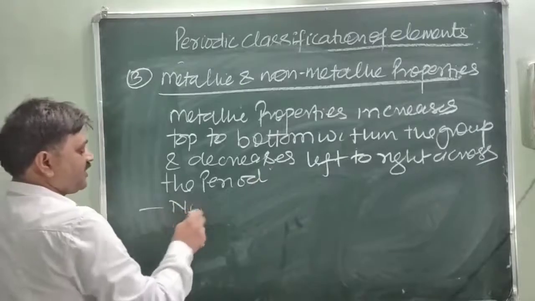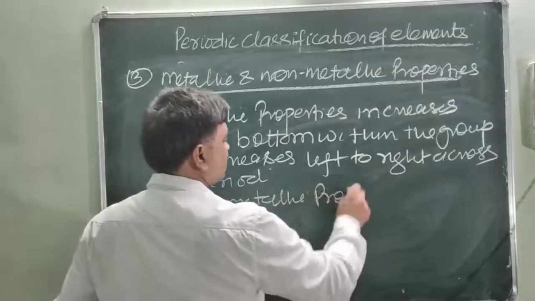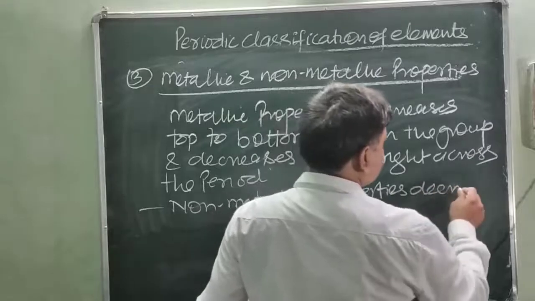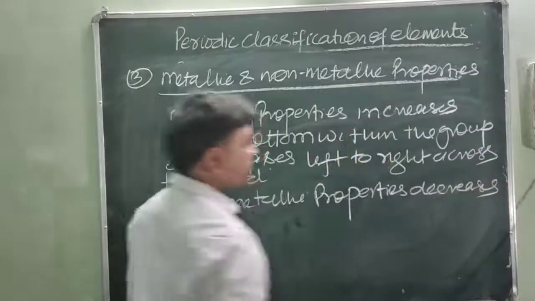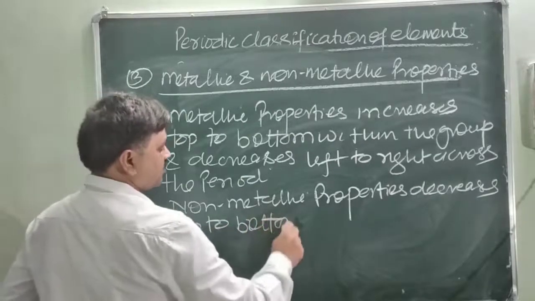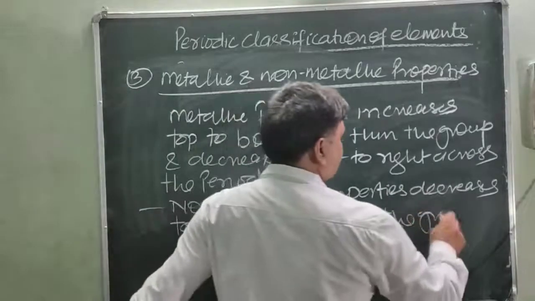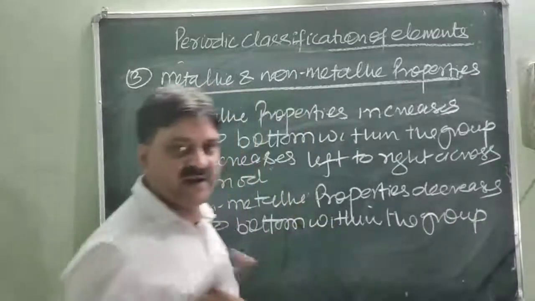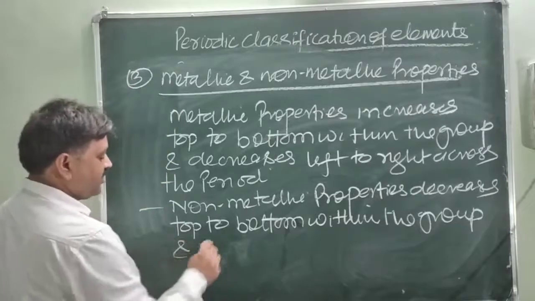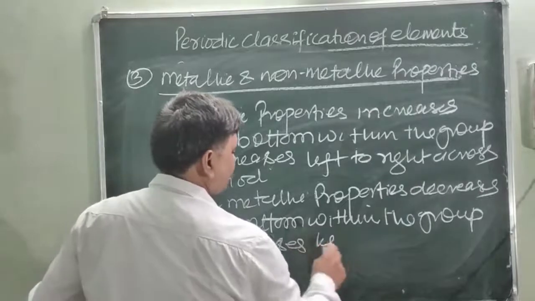Similarly, non-metallic property decreases top to bottom within the group, and increases left to right across the period, because the gaining tendency of electrons increases left to right across the period.